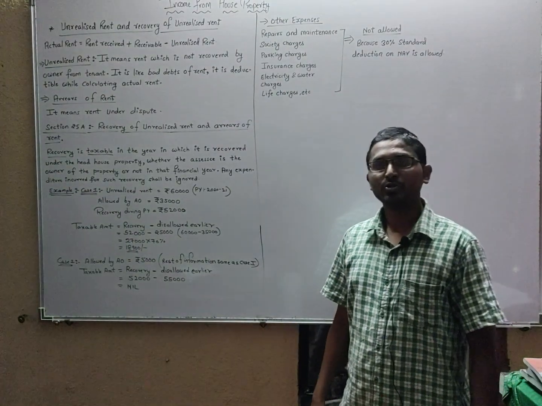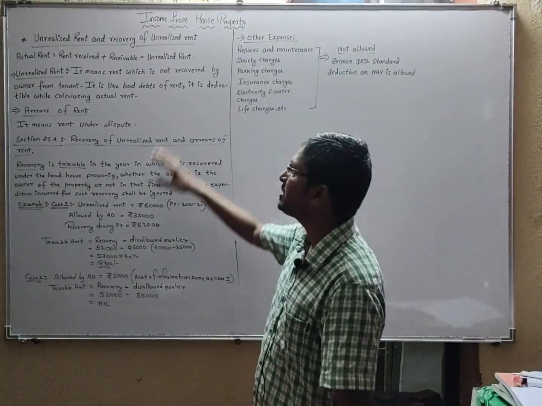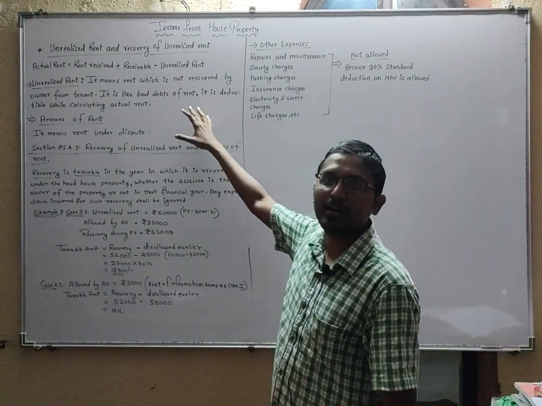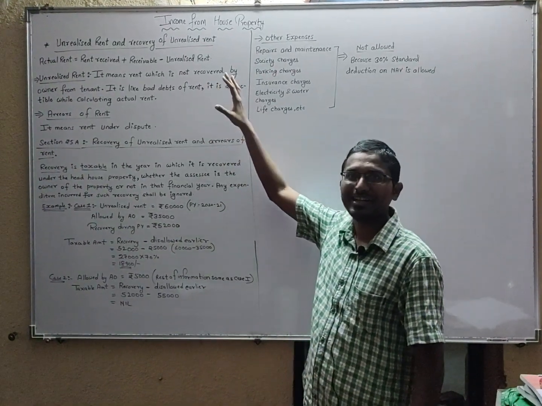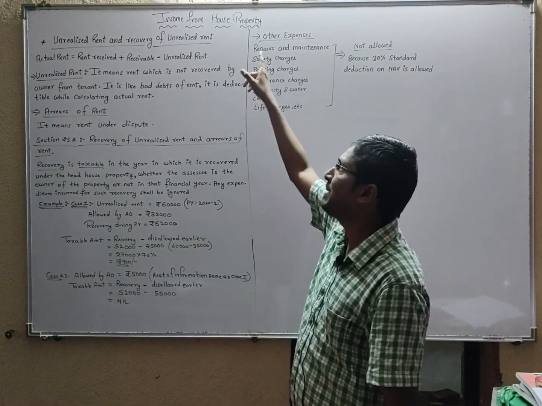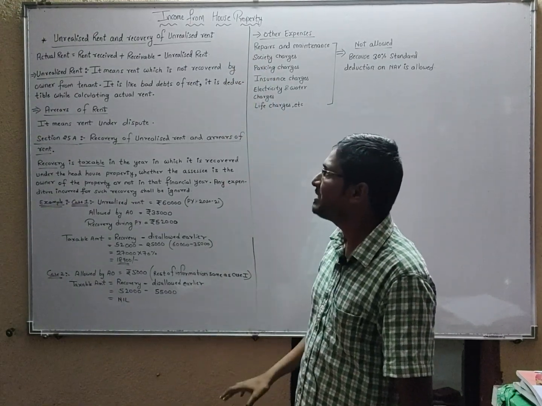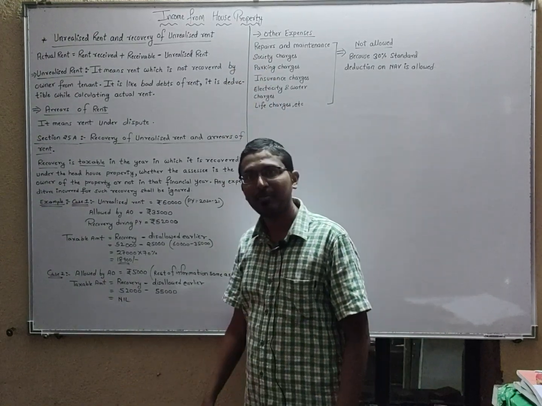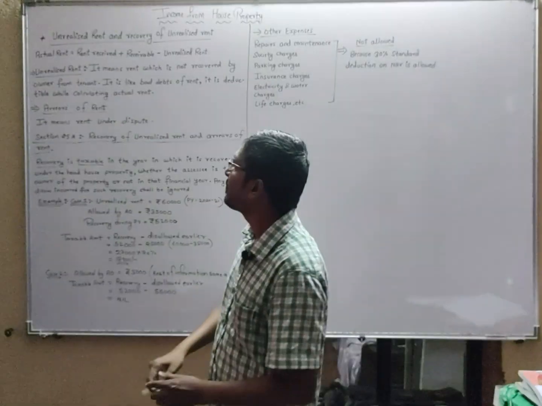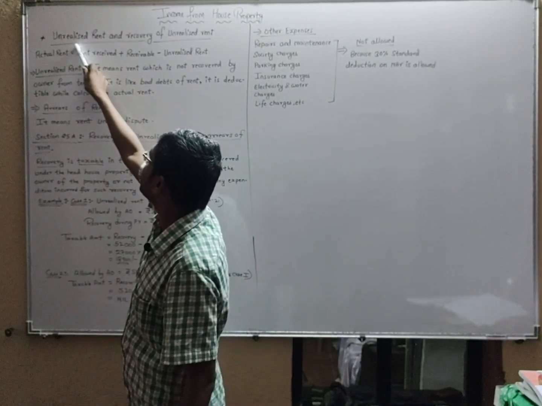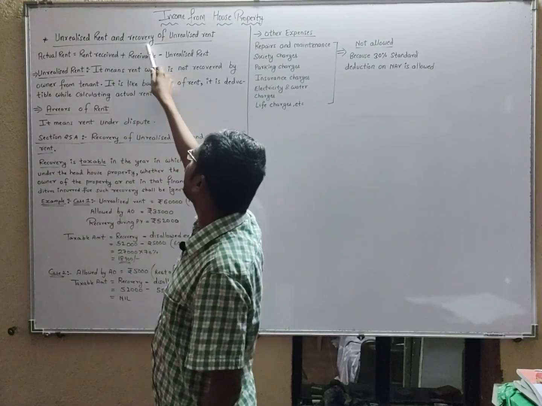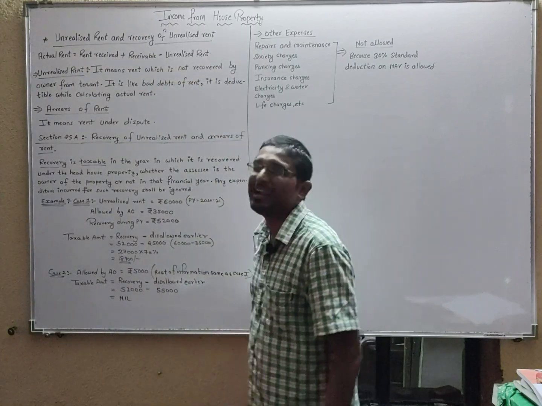So students, today we are going to learn some concepts in our taxation subject. The chapter's name is income from house property. There are some concepts in the income from house property which we will learn now. The first concept is unrealized rent and recovery of unrealized rent.